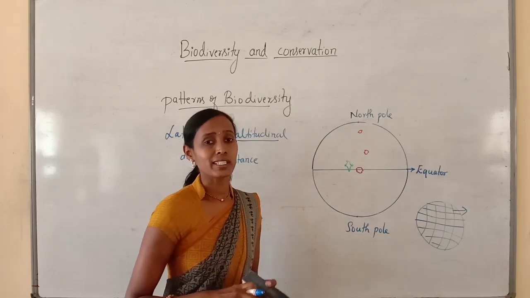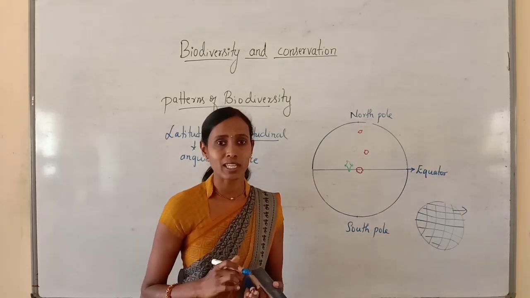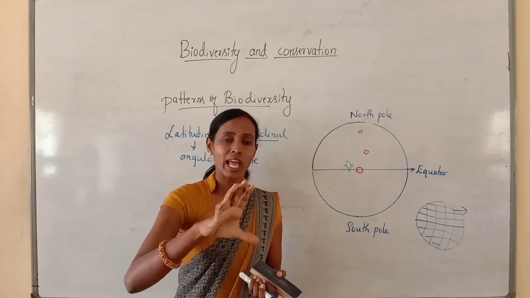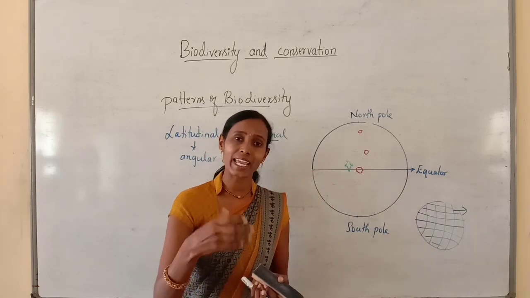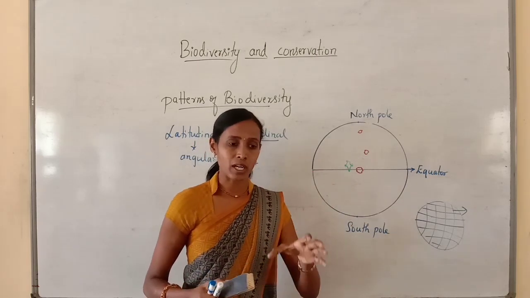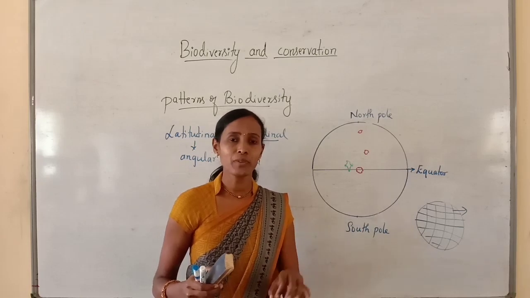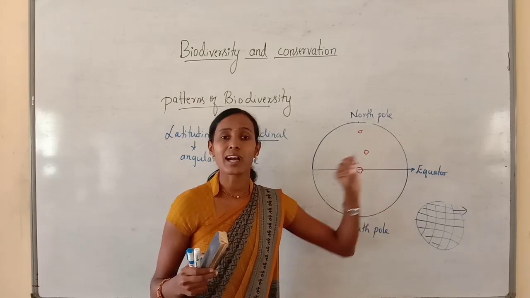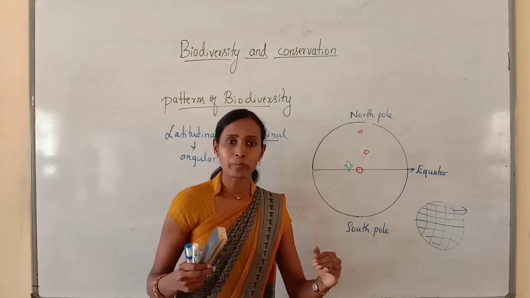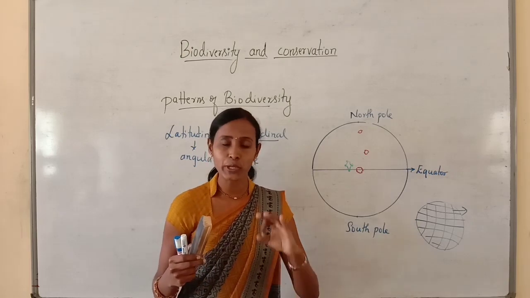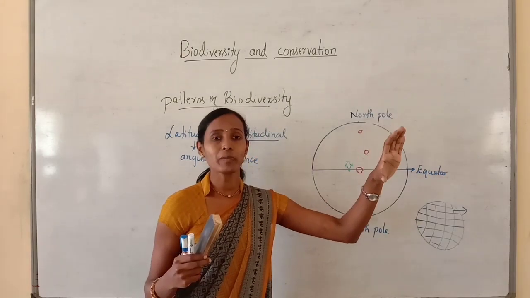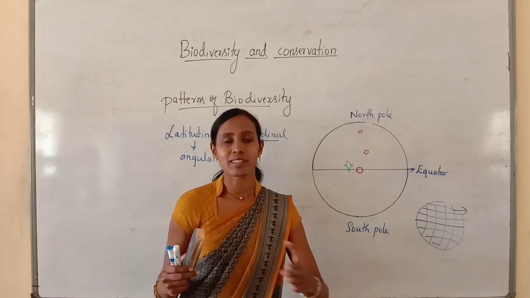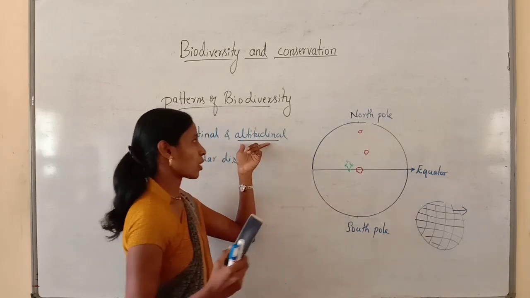Then what is altitude? Here altitude is the height measured from the sea level. Above the sea level, we can measure this height at any point. For example, in our area we can measure the altitude, and in some other hilly regions the altitude is higher. At the bottom of the hill region the altitude is different, and at the top of the hilly region the altitude is different. We are measuring the height from the sea level. That is called altitude.